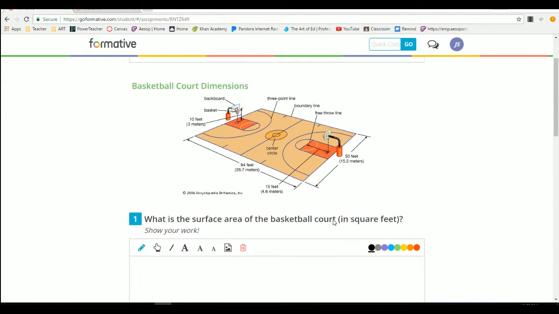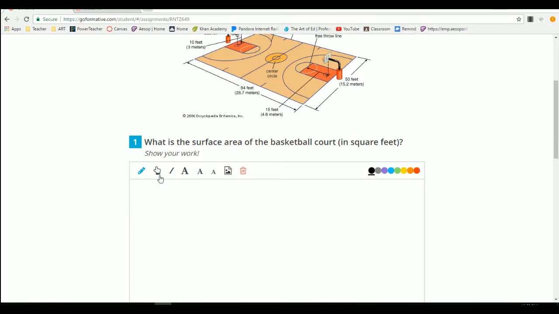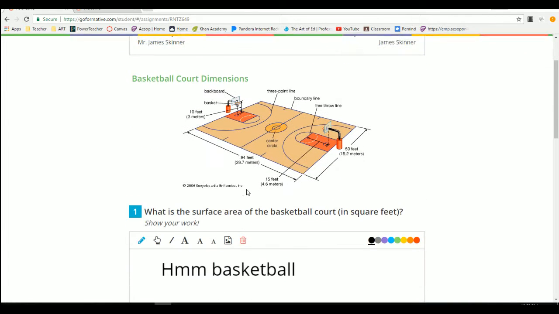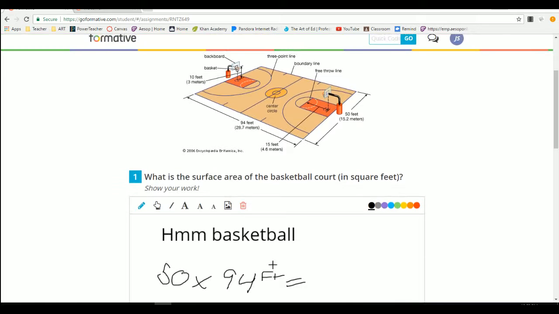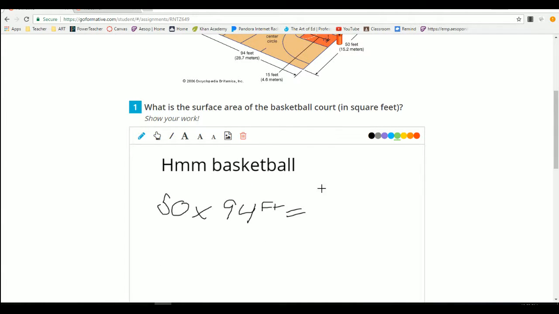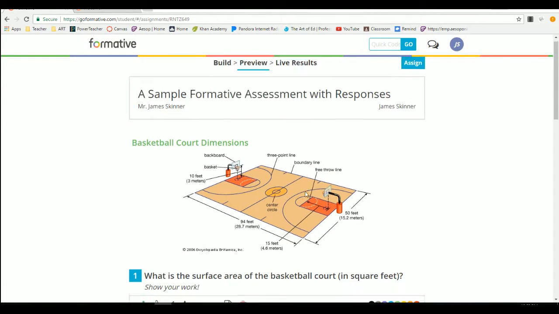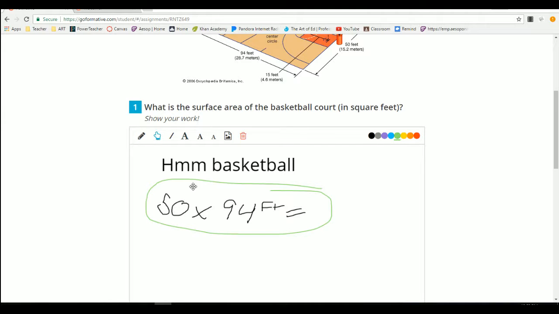And notice the cool thing about this is if I want to respond to this, I have multiple different ways. I can type in basketball. I can type it in like that. I can even draw it in. So if I needed to know the surface area of a basketball court, let's see, it's 50 feet by 94 feet. If I wanted to, I could show my work, especially if I had a tablet, this would be much better. I could show my work and actually have it hand drawn in here, and then you would see these results in their answer. So this would be their answer here, and then they can type it back in or do whatever.